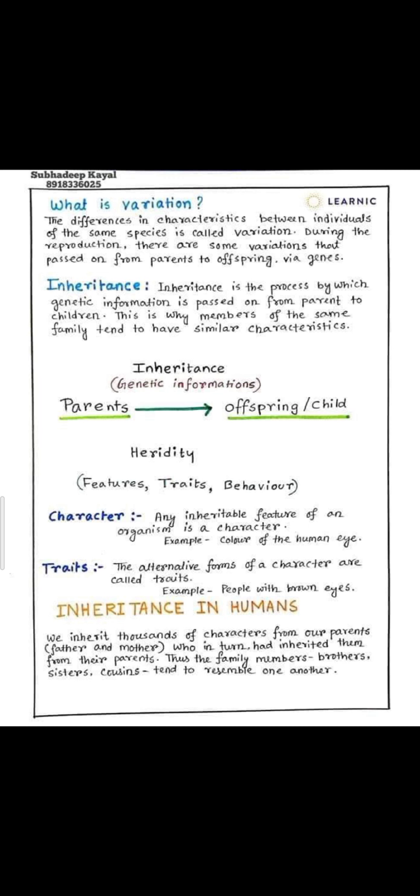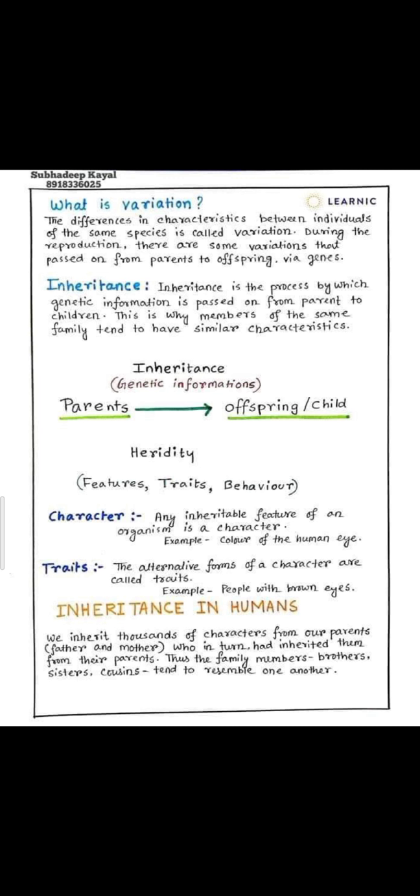Variations are the differences in characteristics between individuals of the same species. Whatever difference exists between individuals of the same species is known as variation. During reproduction, some variations pass on from parents to offspring through the genes. So genes also carry the variation, or the different characters, from the parents to the offspring.